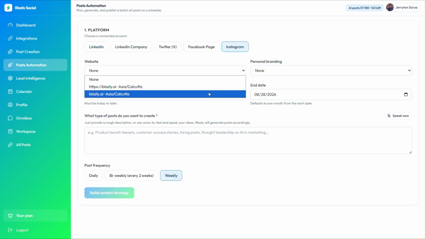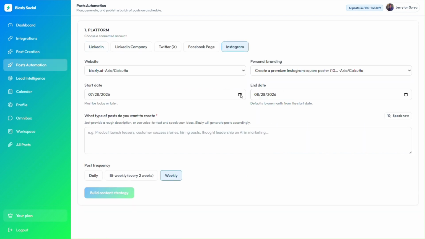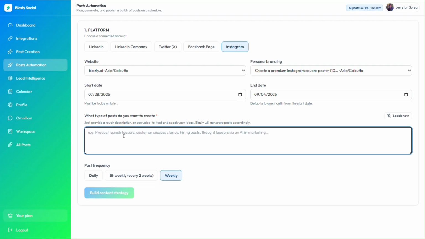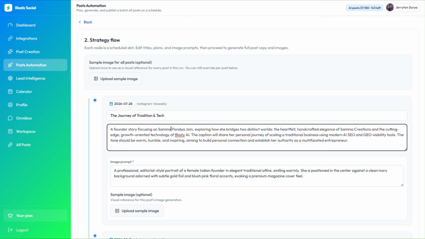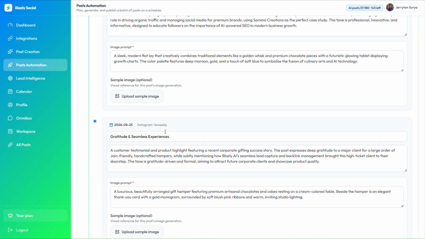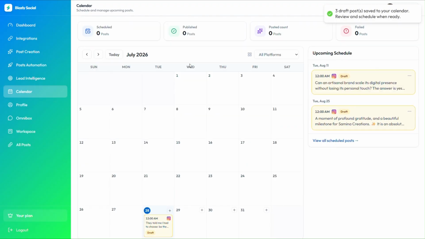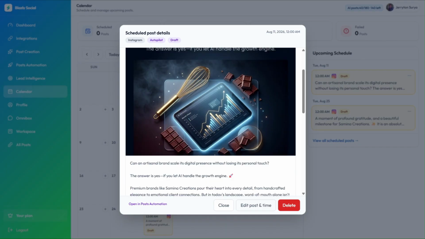Planning weeks of content has never been easier. Select your social platforms, choose your website and brand context, set your publishing schedule, and simply describe the kind of posts you need, or use voice to text to capture your ideas instantly. Blazely generates a complete content strategy, creates every post with AI, and automatically schedules your content so you can stay consistent without the manual work.